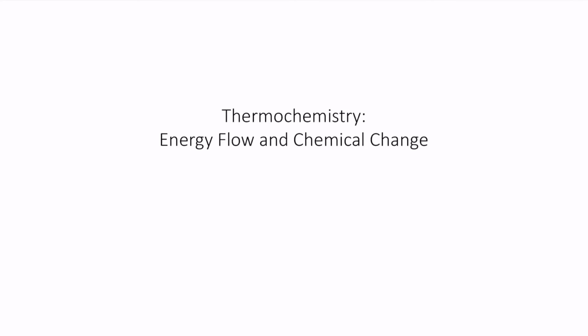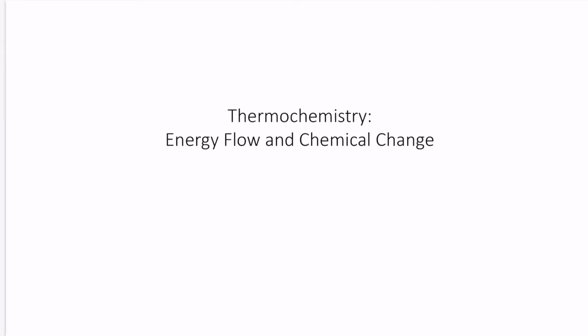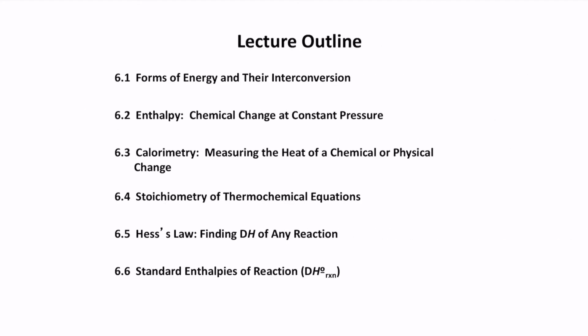Welcome to chapter 6. In this lecture we'll talk about thermochemistry and the energy flow in chemical change. In this chapter, we'll discuss the forms of energy and their interconversion, what enthalpy is and the chemical change at constant temperature. We'll talk about calorimetry and how to measure the heat of a chemical or a physical change.